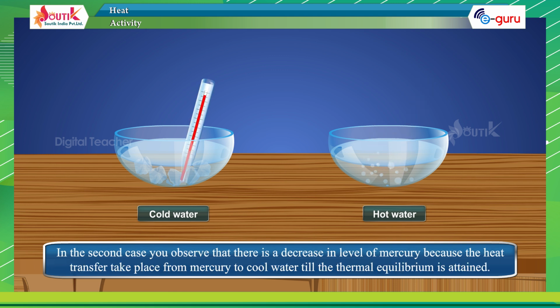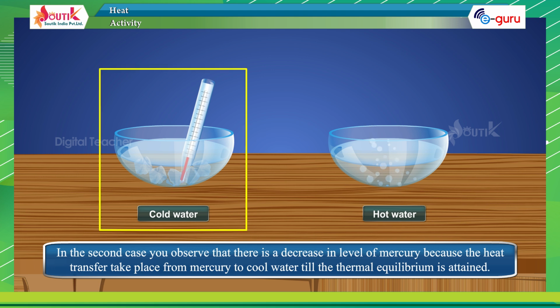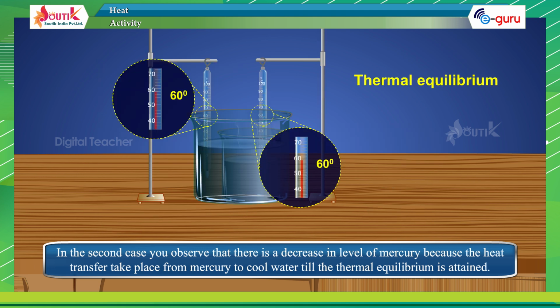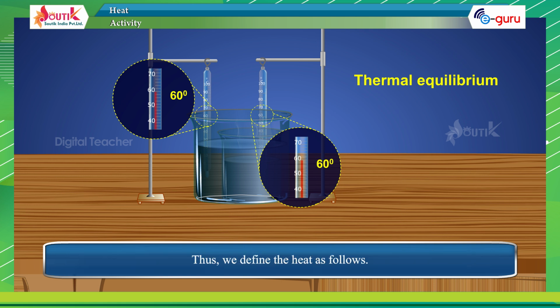In the second case, you observe that there is a decrease in the level of mercury because the heat transfer takes place from mercury to cool water till the thermal equilibrium is attained. Thus, we define heat as follows.